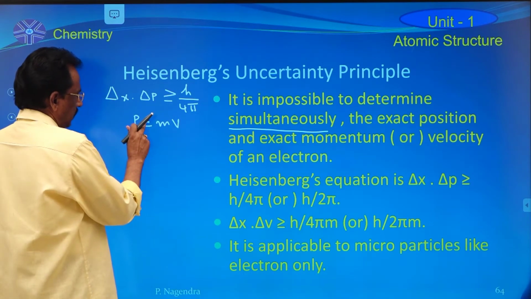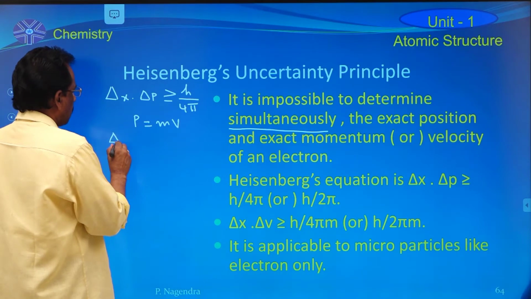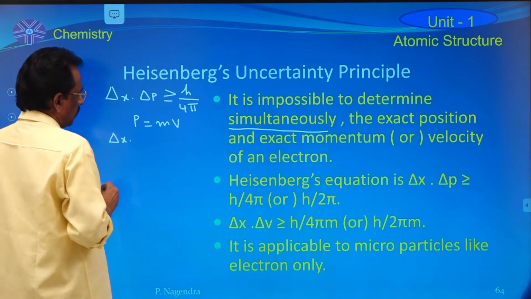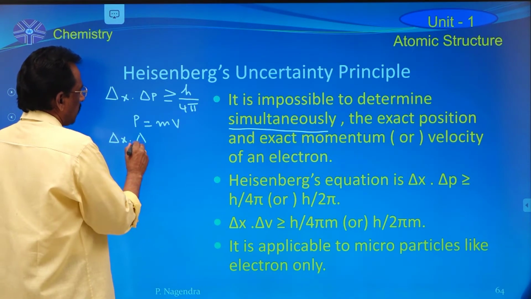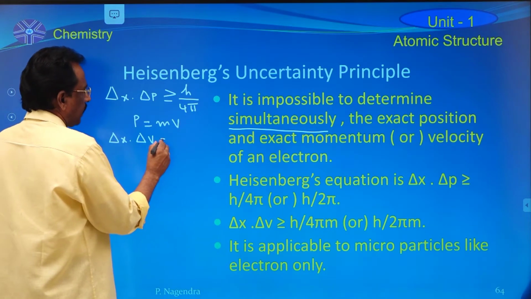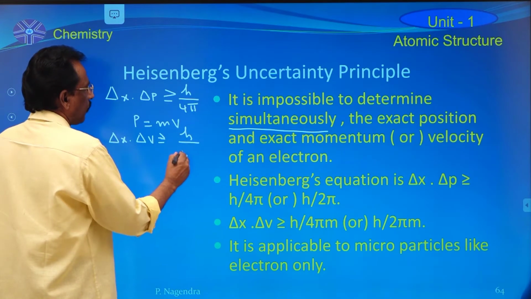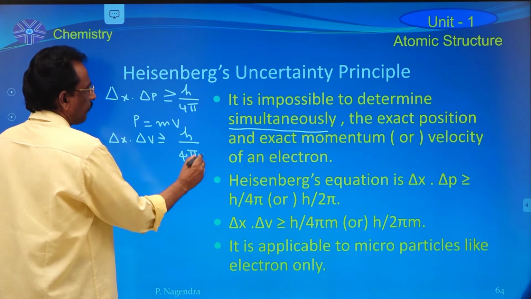Substitute this in delta p. Now Heisenberg's equation turns to delta x into delta v is greater than or equal to h by 4 pi m.